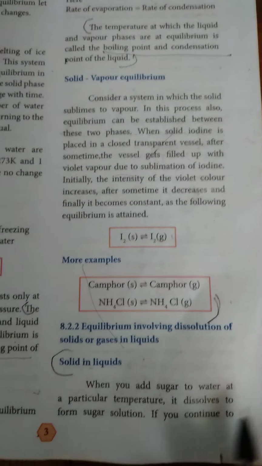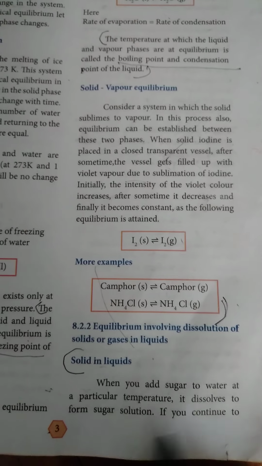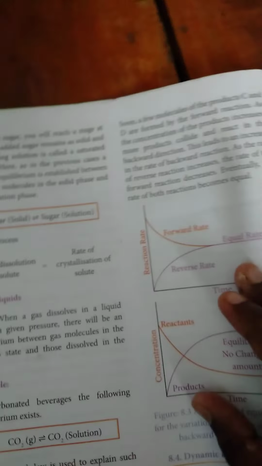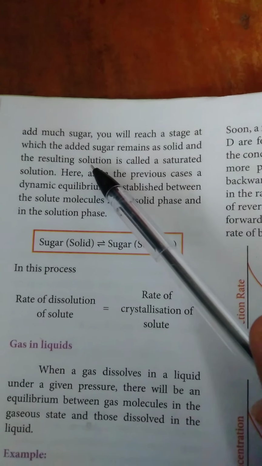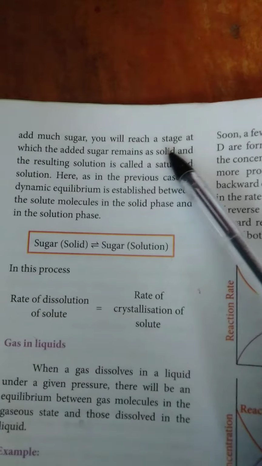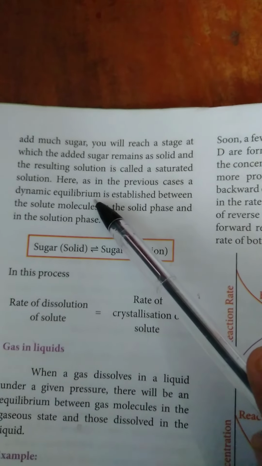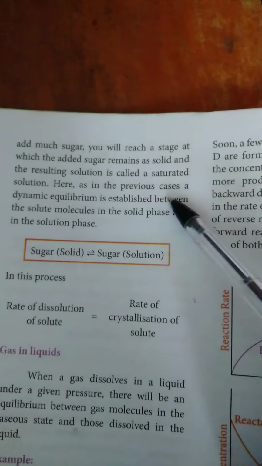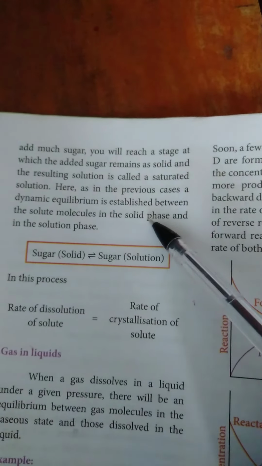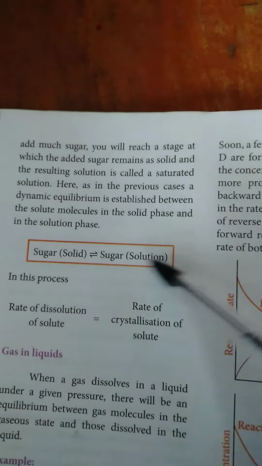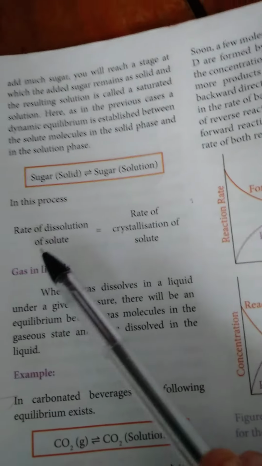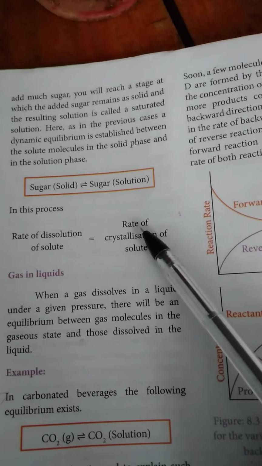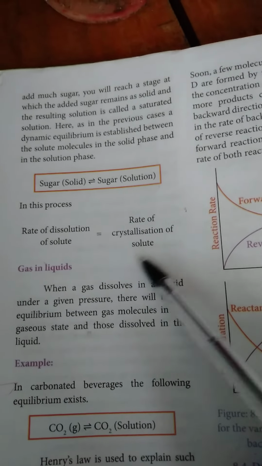When you add sugar to water at a particular temperature, it dissolves to form a sugar solution. If you add too much sugar, you will reach a stage at which the added sugar remains a solid, and that is a saturated sugar solution. Here there is an equilibrium between solute molecules in the solid phase and the solution phase. Here is the definition: the rate of dissolution of the solute is equal to the rate of crystallization of the solute.